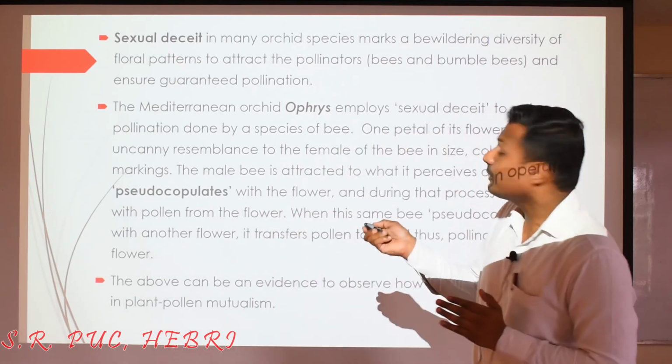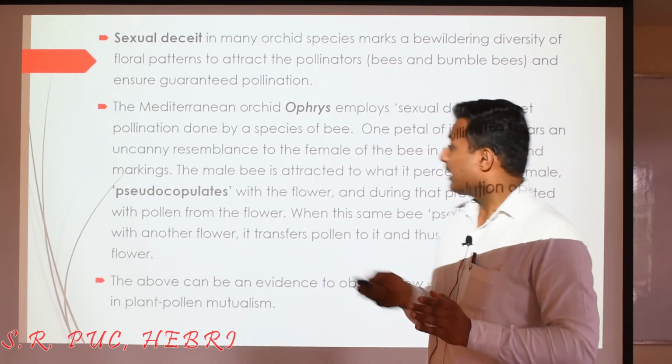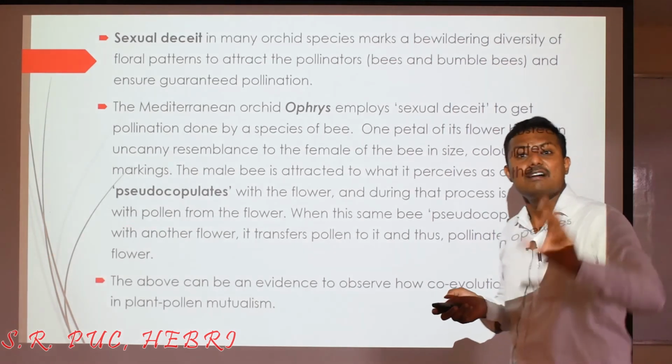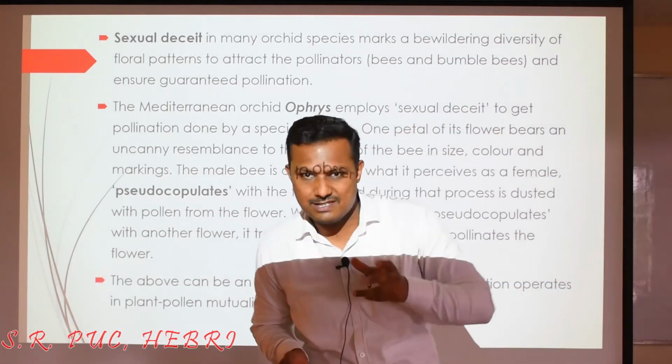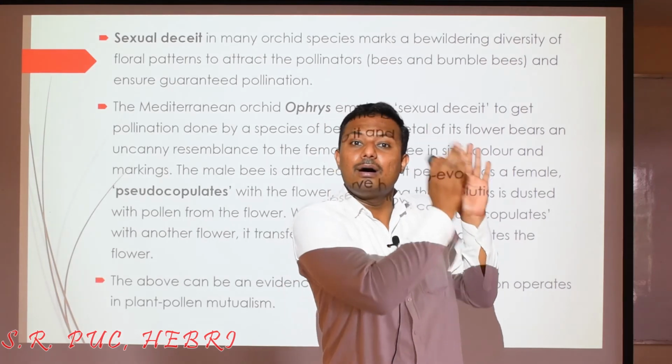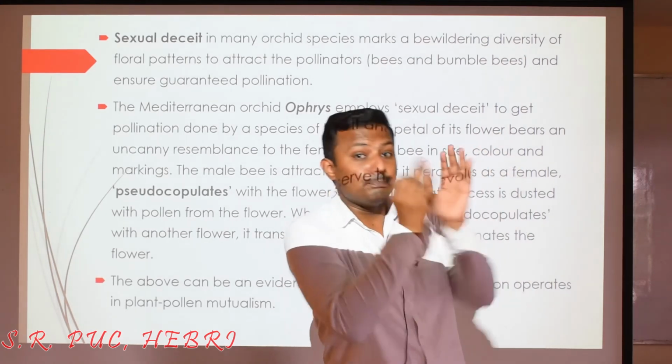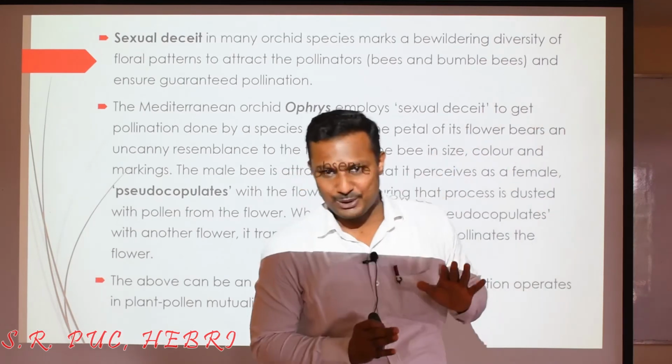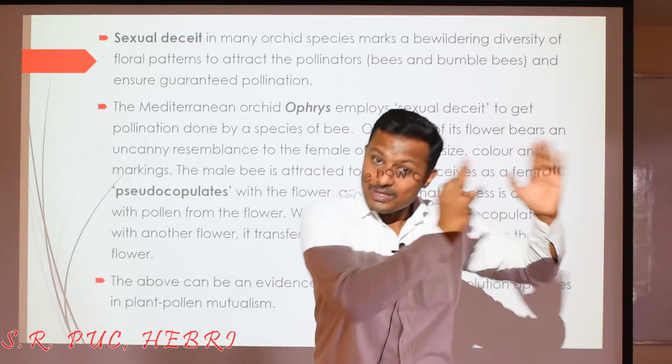So that is what is called deceptive pollination. Especially this takes place with respect to the orchids. Here, the plant makes the insect get fooled. The one being fooled is not the plant, it is the insect.